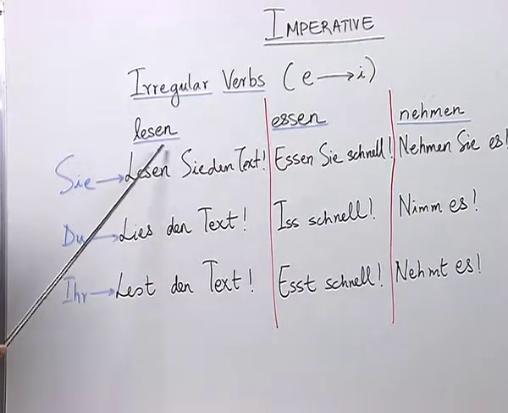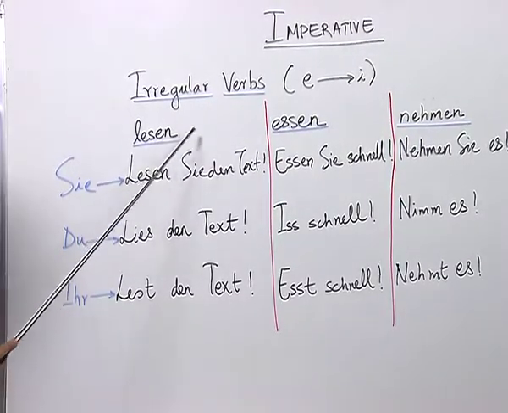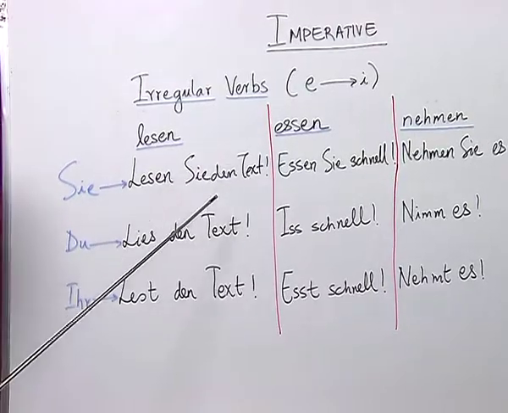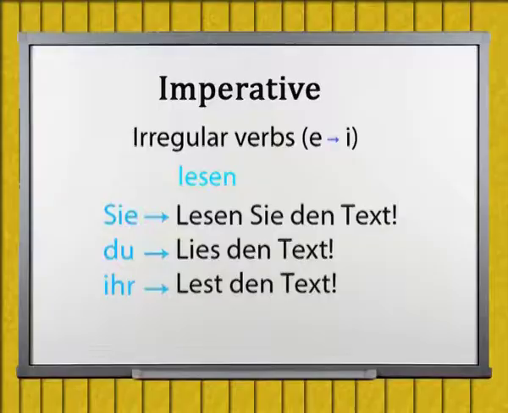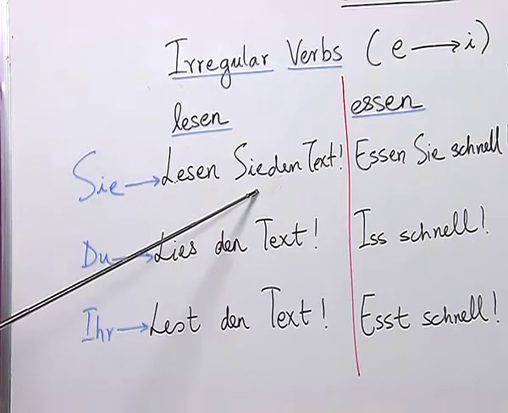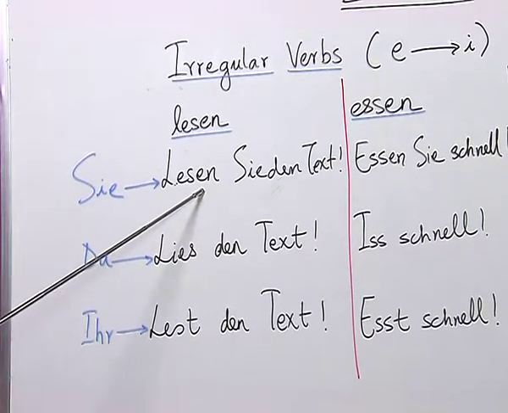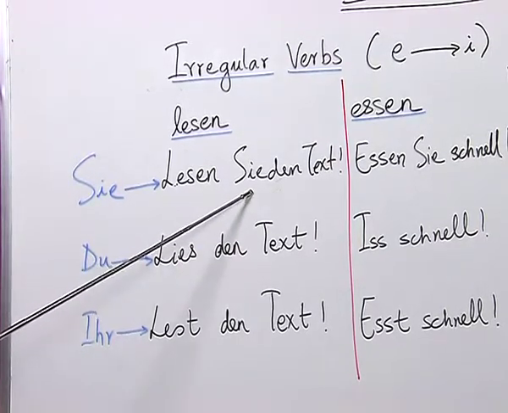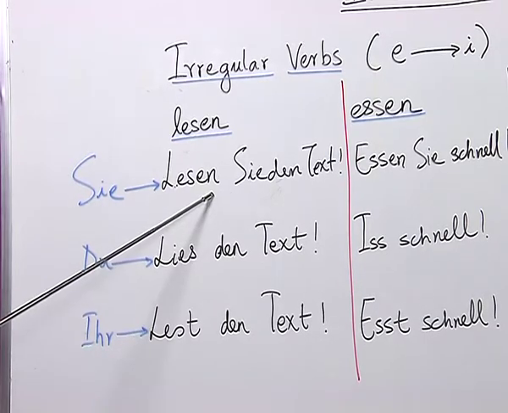Now, let us see how these verbs are conjugated in the imperative sentence. For the verb lesen, let us look at the sentence: Lesen Sie den Text. Well, as you see, with an exclamation mark, an imperative sentence is made here, and the conjugation of the verb with the pronoun Sie is en, which is retained.